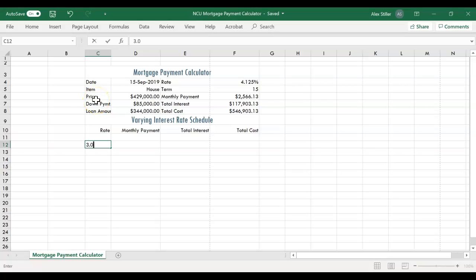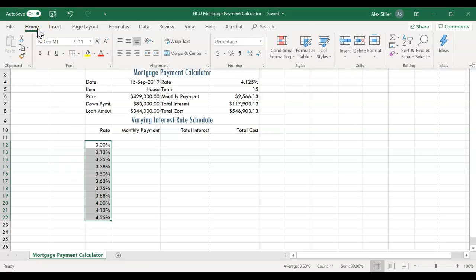Type 3.0% as the first number in the series. Select cell C13 and then type 3.125% as the second number in the series. Select the range C12 to C13 and drag the fill handle until you see 4.25%. Lift your finger or release the mouse button to generate the percentage series, in this case from 3.0 to 4.25%.